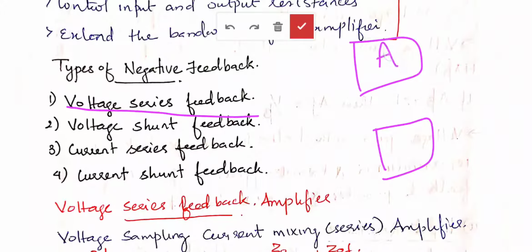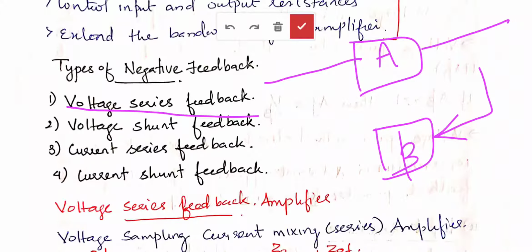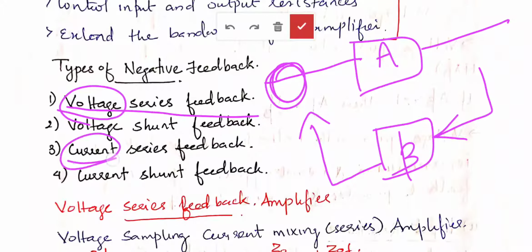So we have an amplifier and a feedback network. We have an input here, we have an output here. The output is connected to the input of the feedback network, and the output of the feedback network is connected to the input. This input can be either voltage or current. If it is a voltage signal, then it is voltage feedback. If it is a current signal, then it is current feedback.